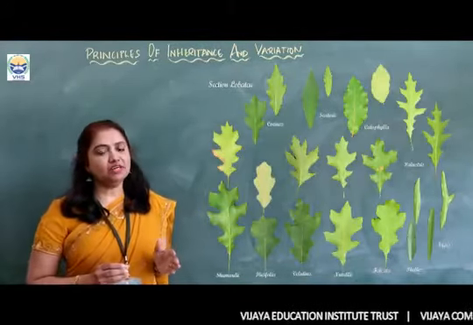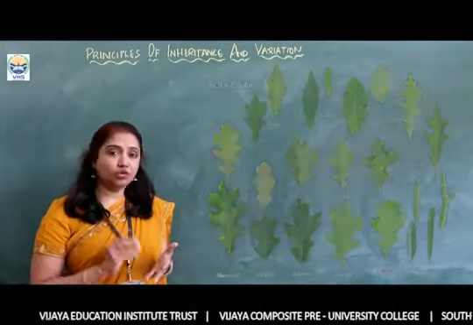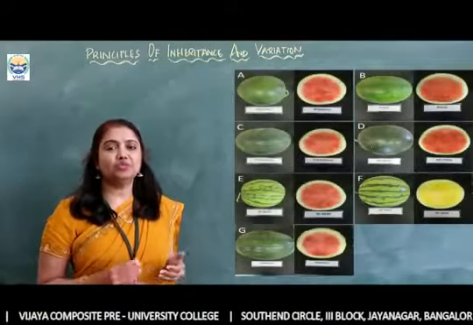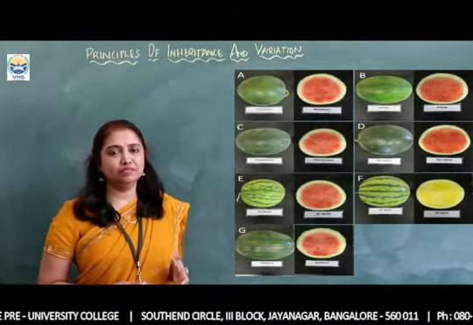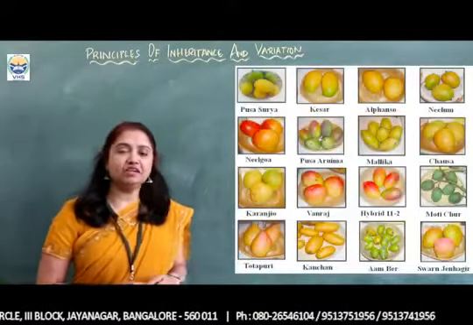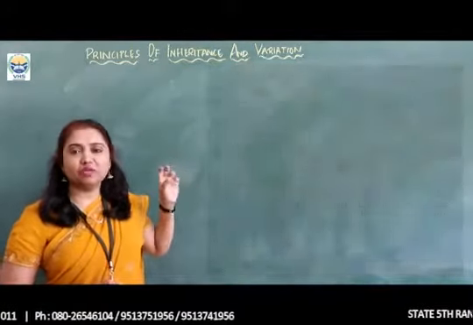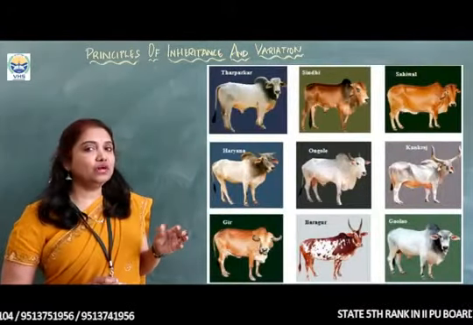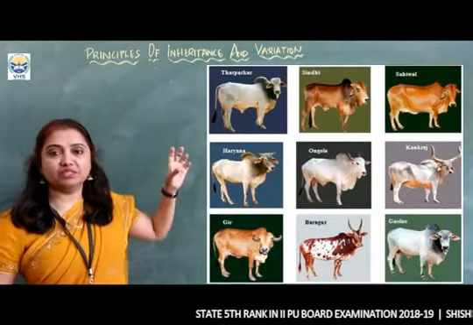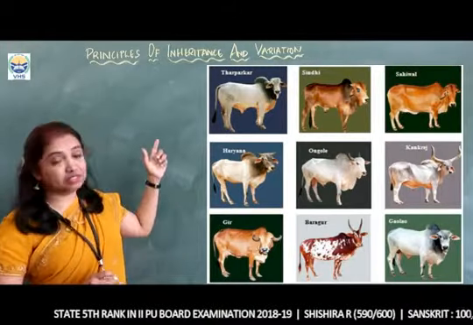Together, when we study the functions of genes, where they are present, how they are responsible, and how it helps us manipulate them to produce a better organism, we study it in principles of inheritance and variation. That is why the term is principles, because genes, as we know, are the units of inheritance, and they have certain principles when they pass down from one generation to the other.